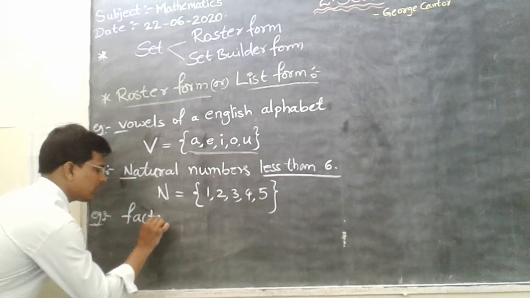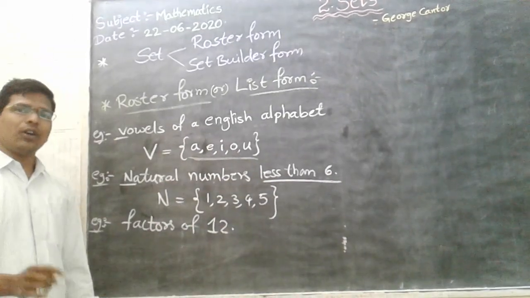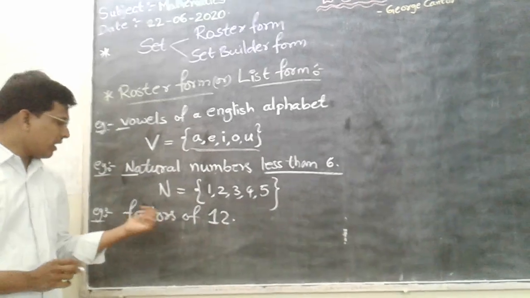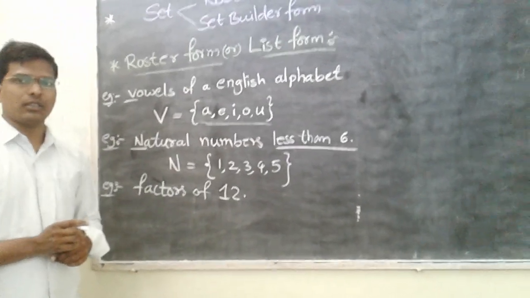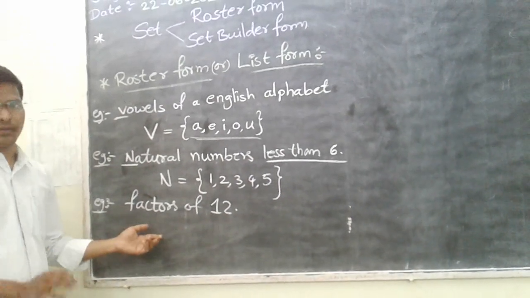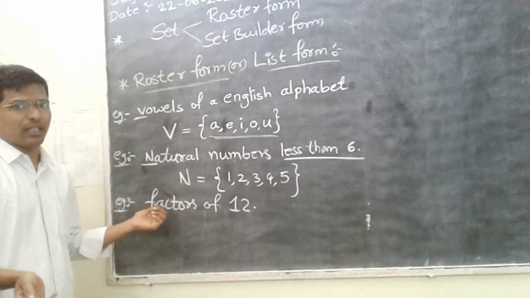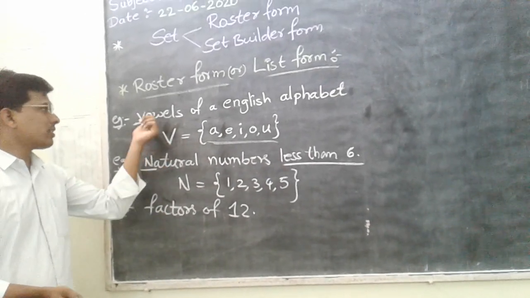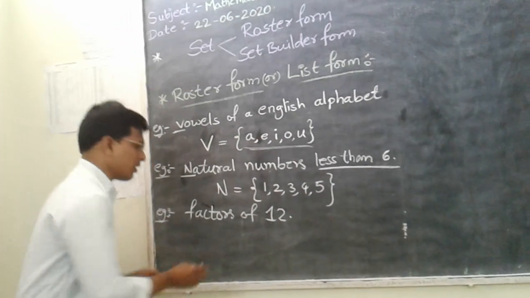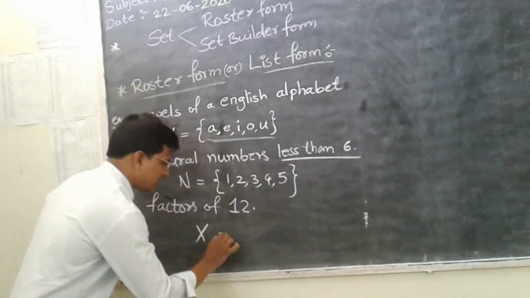Factors of 12. So here we have to write the factors. Here you can take any letter. You can take F, you can take A, you can take X, you can take Z. Not only the first letters, you can take as your own wish. So here I am taking suppose X. So factors of 12.